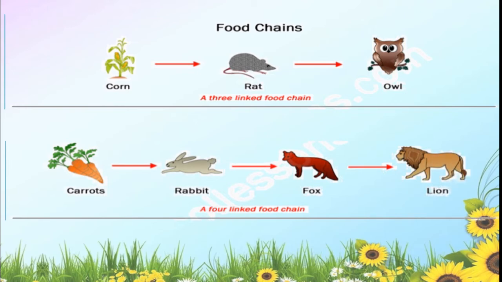Here we can see 4 links. See, carrot is the food of rabbit and rabbit is the food for fox and fox is the food for lion. Got this, student? This is also a food chain. Means they are connected to each other for food. We get so many food chains in our environment.